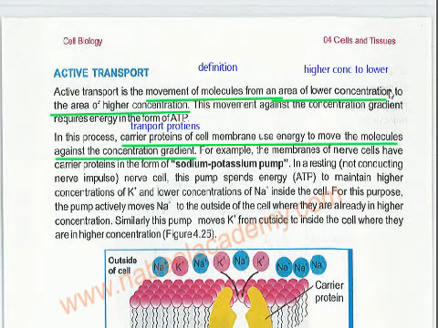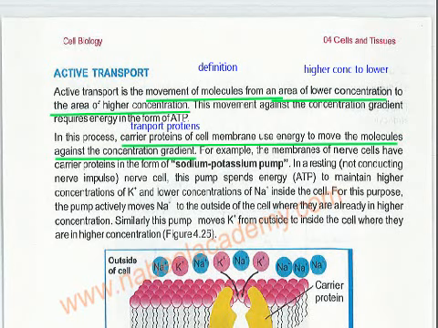The main difference is this one: movement from higher concentration to lower concentration happens during diffusion, and the movement of molecules from an area of lower concentration to higher concentration is active transport. As I told you, if we are going to transport the molecules from lower to higher concentration, we are going to do it with the help of energy and force.